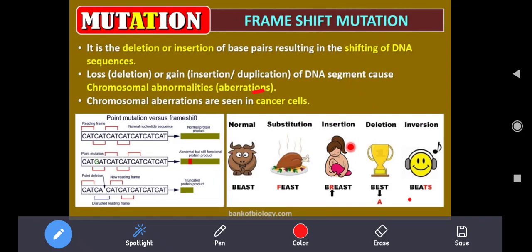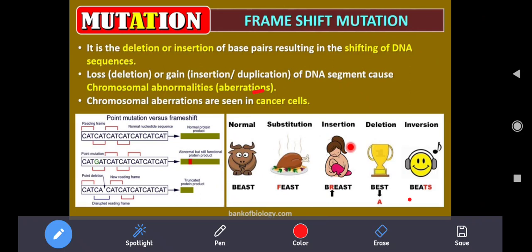Then frame shift mutation. What is frame shift mutation here is the deletion or insertion of base pairs resulting in the shifting of the DNA sequence. The DNA is made up of various chemicals. If any change takes place in these base pairs, one of the base pairs will be deleted or inserted. Due to that, the loss or gain of a DNA segment causes chromosomal abnormalities, which are also called chromosomal aberrations.